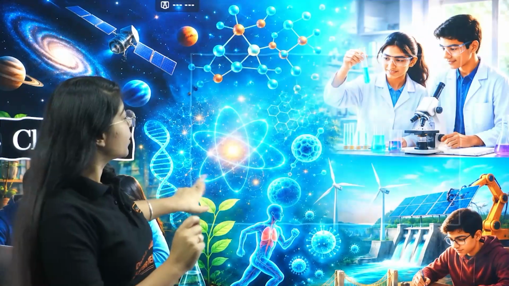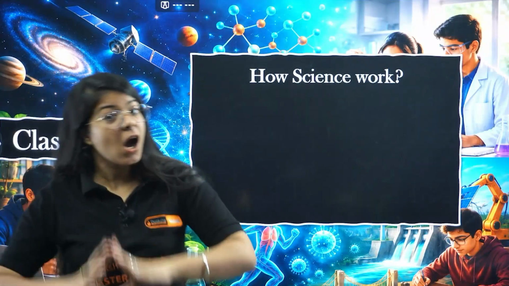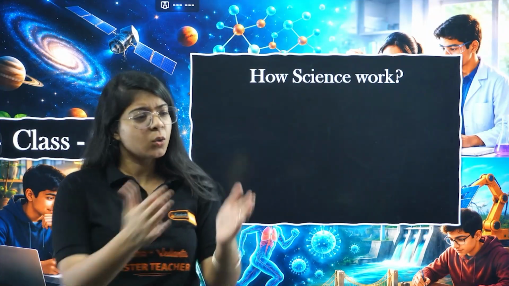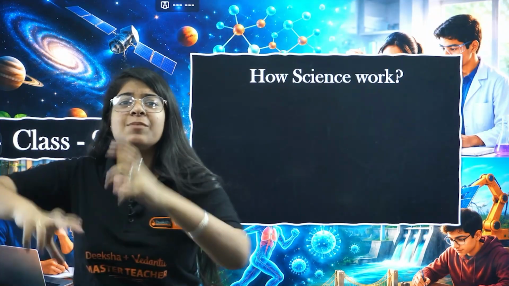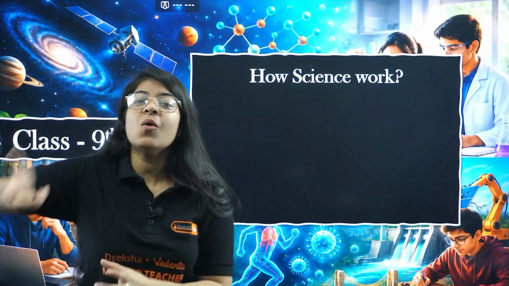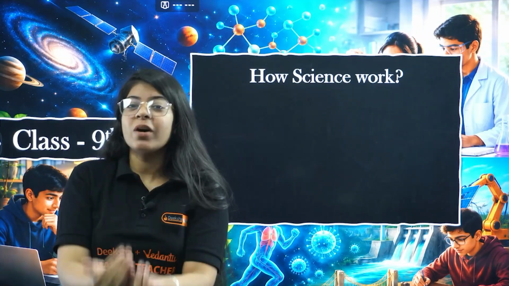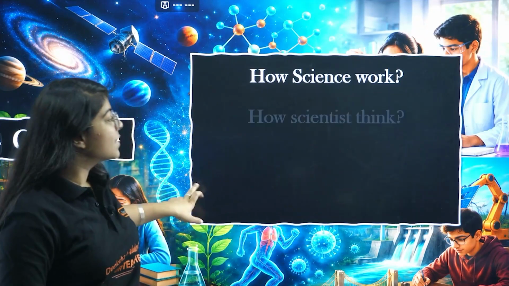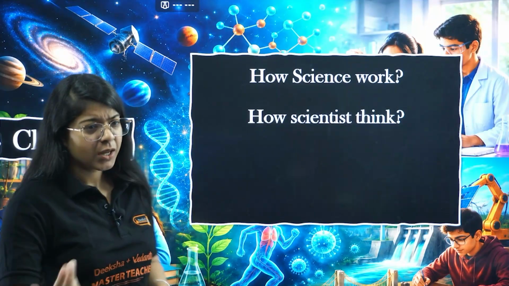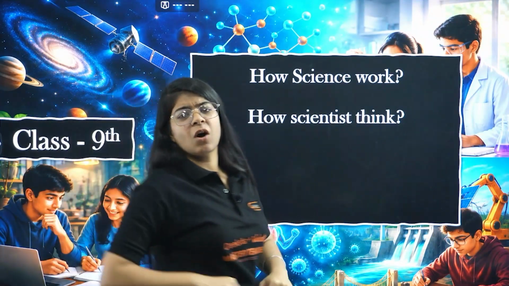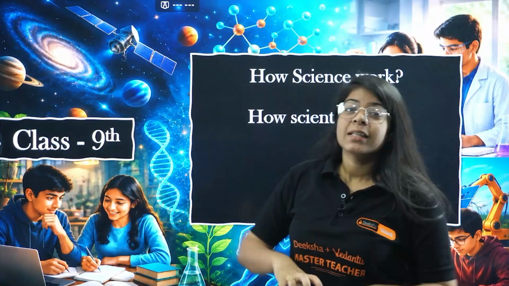So with this new NCERT, I like this a little bit more, because what we are going to study in this is how exactly science works. Not what science is, or what is the science behind this, but how actually that science is working. How exactly scientists think. You and I, maybe we are normal people, but there are scientists.